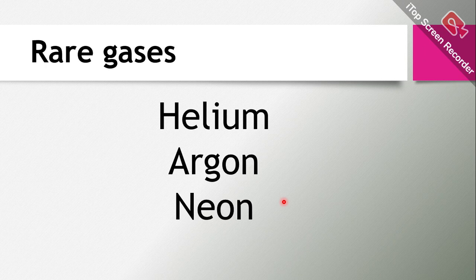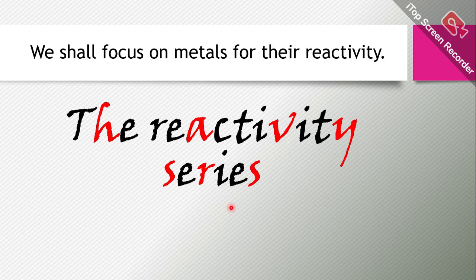After knowing those elements, we also have the rare gases called helium, argon, and neon. These are among the 20 elements. Those are among the first 20 elements.